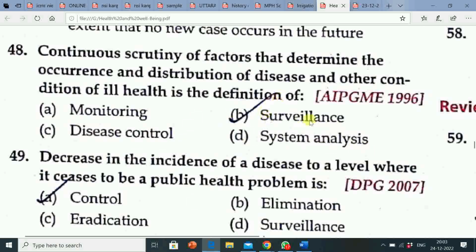Correct answer is option B, surveillance.